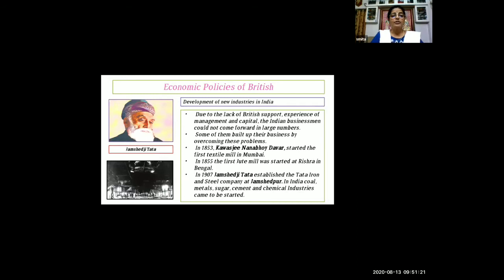So some Indian people wanted to come forward, but they were not able to in large numbers because of non-support, lack of experience, lack of capital, and lack of idea of management. But see, everyone has problems. If we want to do something, sometimes we have to face problems. Here, some of them.